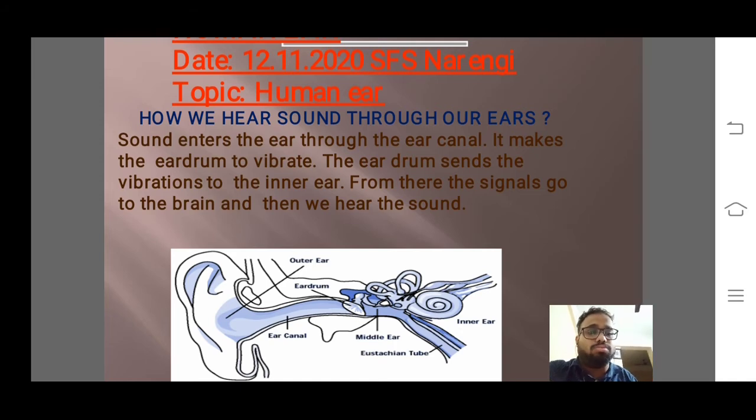The sound travels through the ear canal. Even if the sound is very loud, it can destroy the eardrum, and once it destroys the eardrum, it can cause harm to us also. So sound enters the ear through the ear canal. It makes the eardrum vibrate. These vibrations are sent to the inner ear. From the inner ear they go to the brain, and we can identify what kind of sound it is. So this is how we hear sound through ears.